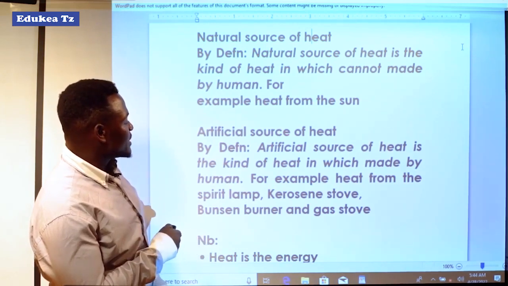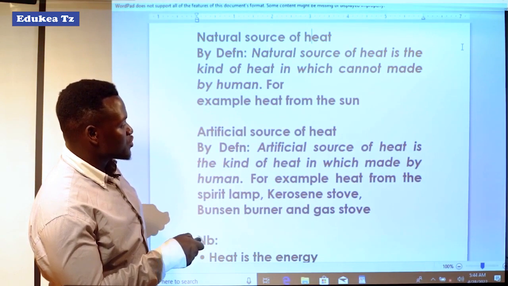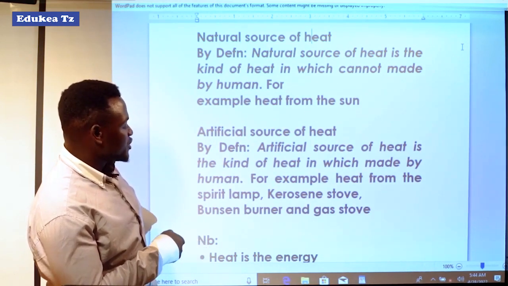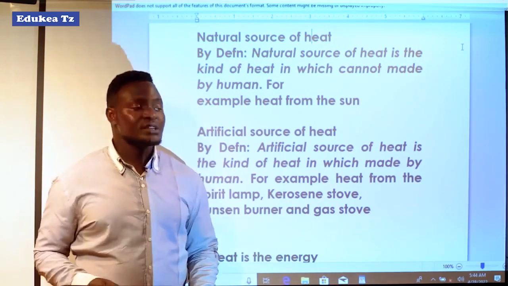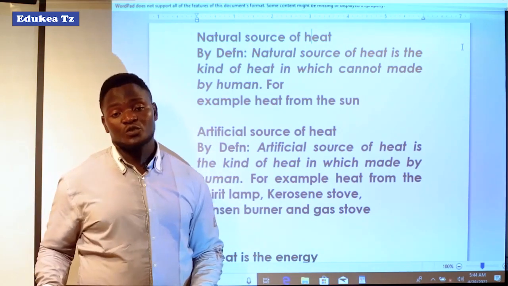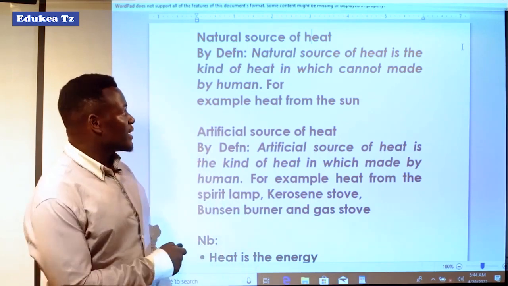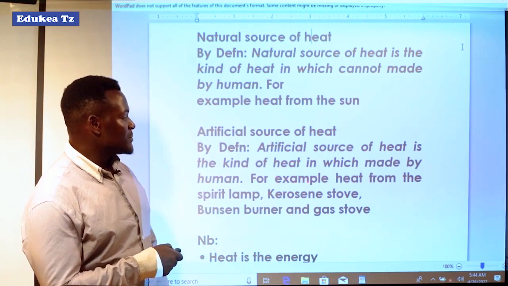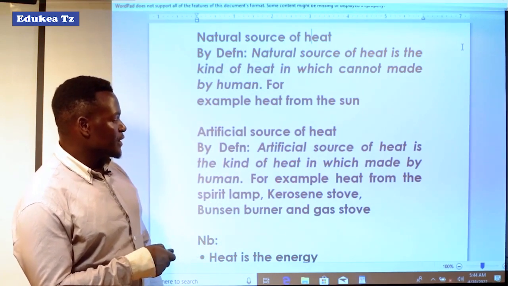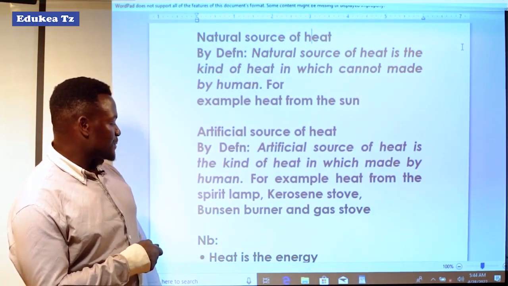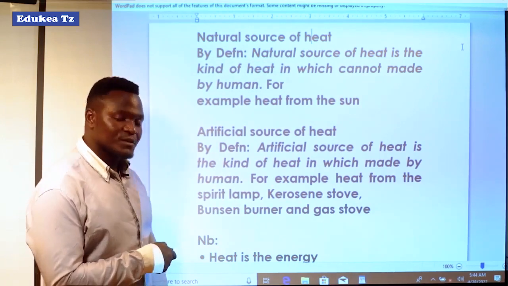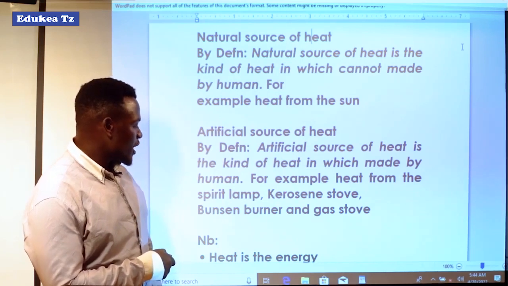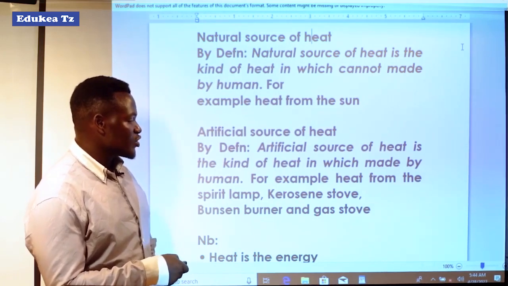Artificial source of heat, by definition, is the kind of heat which is made by human beings. This is the source of heat which is made by human beings. For example, heat from the spirit lamp. Also we have the kerosene stove, the Bunsen burner and the gas stove.